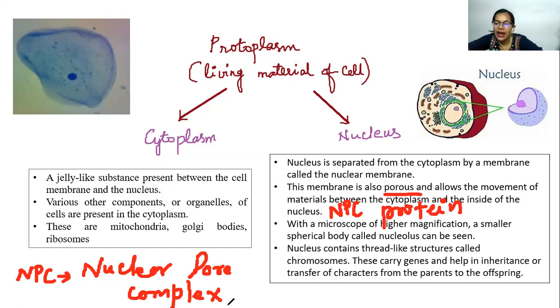Now, with a microscope of higher magnification, a smaller spherical body called the nucleus can be seen. Okay. The nucleus contains thread-like structures. Those are called chromosomes, and they carry genes. You must have seen that we always make an X-shape for certain DNA material. These are called chromosomes, which are present inside the nucleus. And on the chromosome, you have got the genes. Everyone knows that these genes are the reason why you look similar to your parents. So these carry genes and help in inheritance or transfer of characters from parents to the offspring.